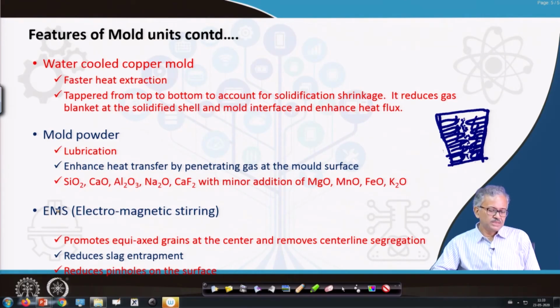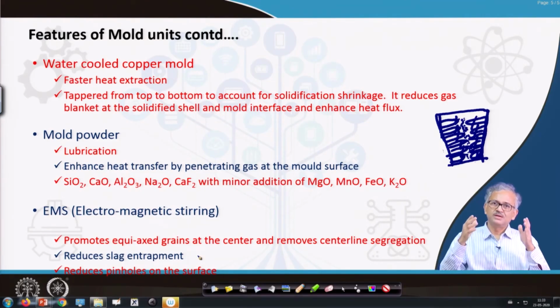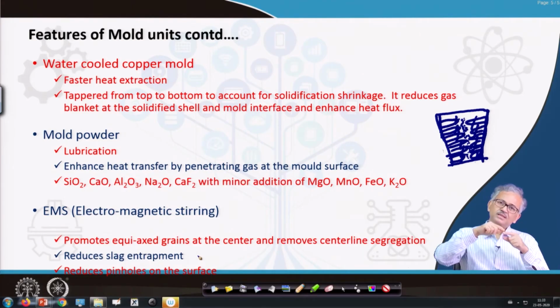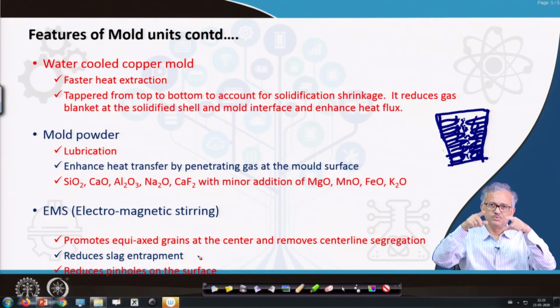And the EMS will also reduce the slag entrapment. How? Obviously some mold flux will be entrapped into the structure. Since you are using EMBR, the propensity will be much less, but some mold flux will be there inside the liquid. If you have stirring, then those inclusions will move with the liquid, and they will reach the top surface, right? The circulation loop will be there.